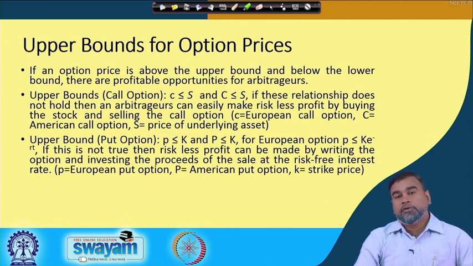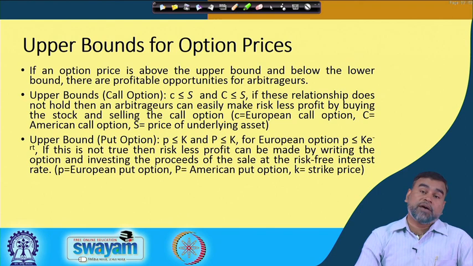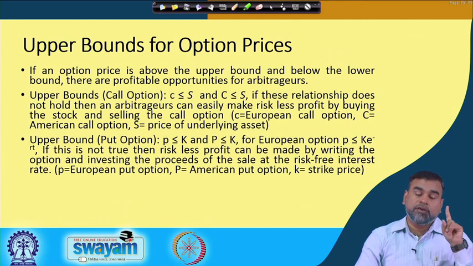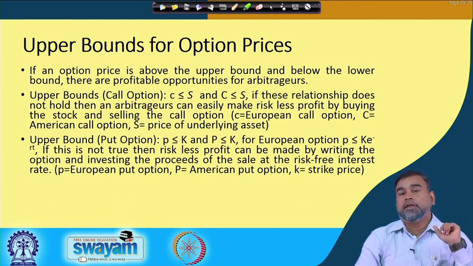Let us take the upper bound for the call option: how much the maximum call option price may be, either for a European option or an American option. Small c represents the European option and capital C represents the American option. For both cases, the maximum call option price will be the price of the underlying asset.